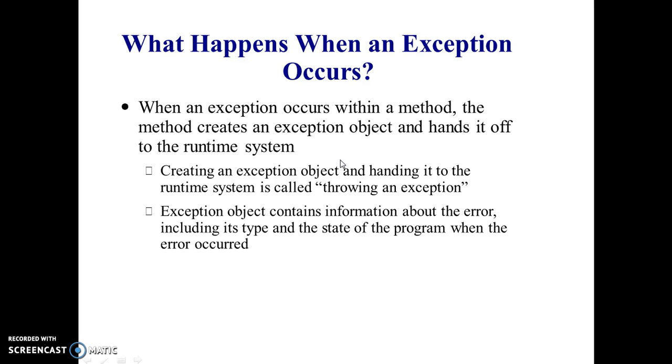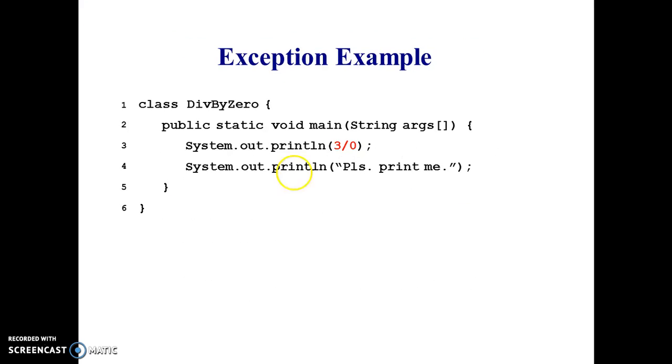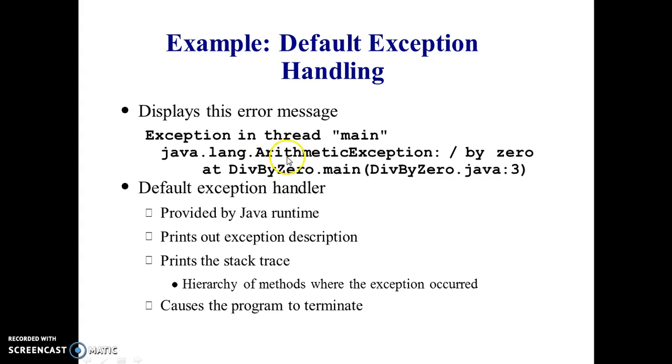Now it will be thrown. Where will it be thrown? It will be thrown at this point, because here it is an exception. It can't execute divide by 0, isn't it? And now it will be thrown, and after that it will be called by the respective class. Now this is the class ArithmeticException, which is defined in the lang package of Java.